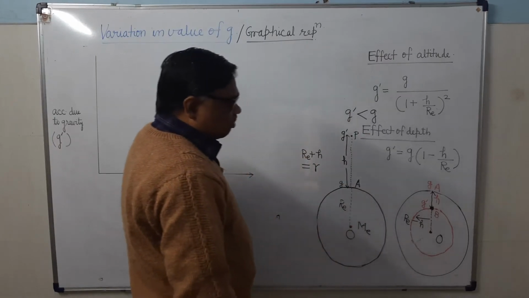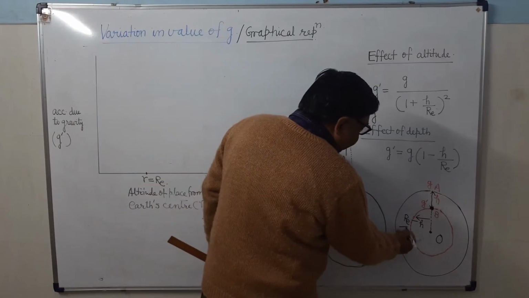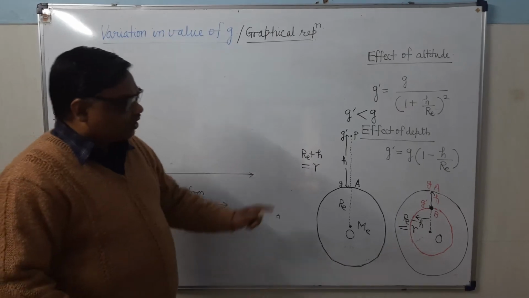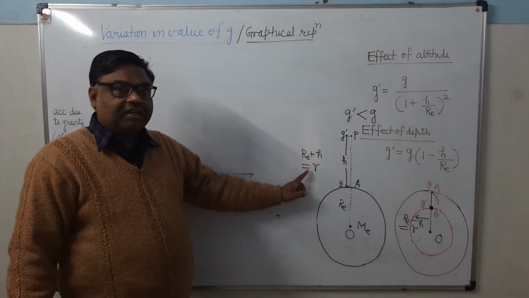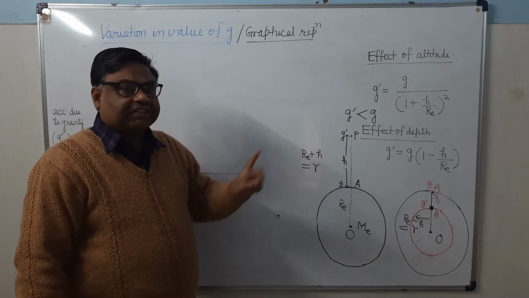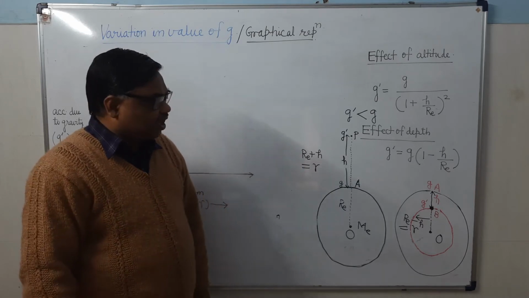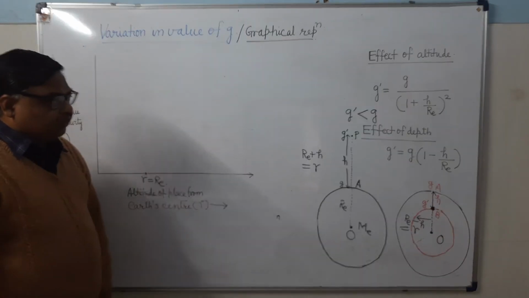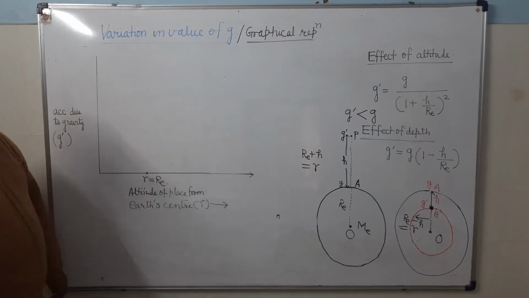And here Re minus h we will term as small r. Already I have explained what small r is: it is the distance from the Earth's center, that is from O, of the place at which acceleration due to gravity is required. Now today we will represent this variation in a graph.